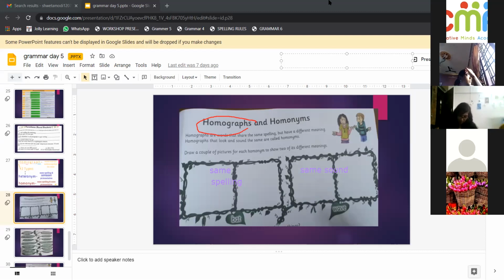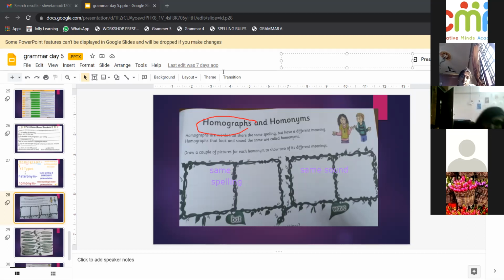Okay. So bat and bat, wave and wave. So these are homographs and homonyms. Can you think of any other example of homograph and homonym which has same spelling and same sound? Same spelling and same sound. Yes, read and read, same spelling and same sound.